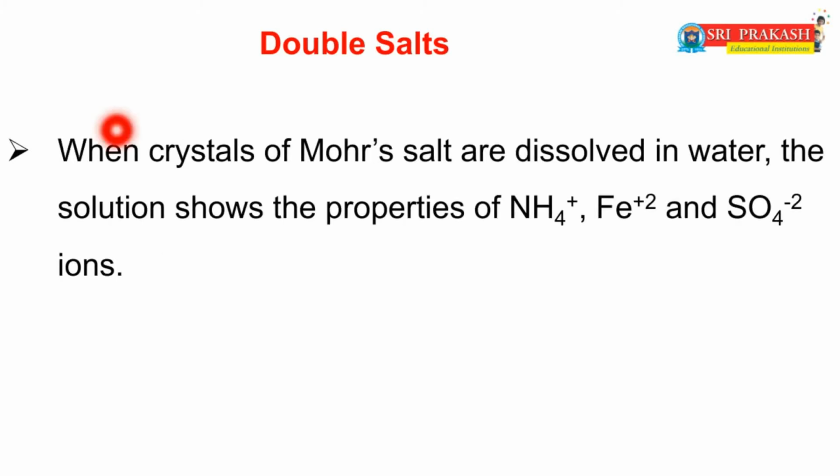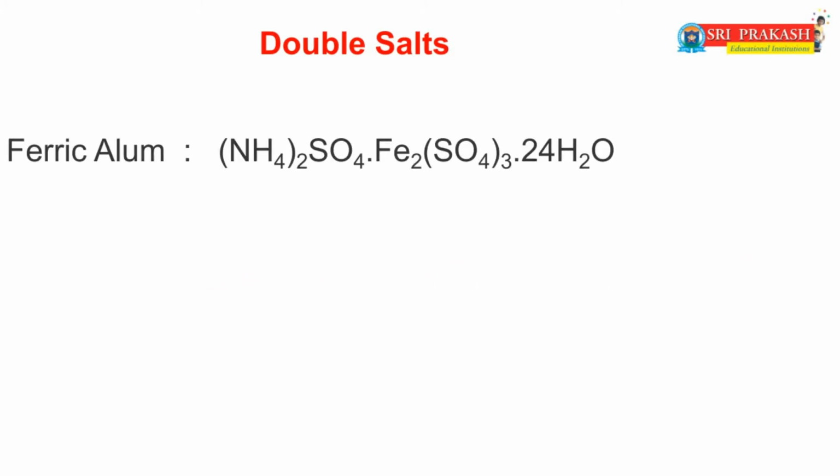When the crystals of Mohr's salt are dissolved in water, the solution shows the properties of NH4+ ammonium ion, Fe2+ ferrous ion and SO4 2- sulfate ions. That means after dissolving in water, the Mohr's salt loses its identity.